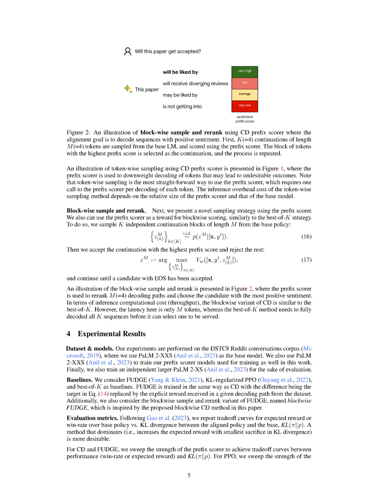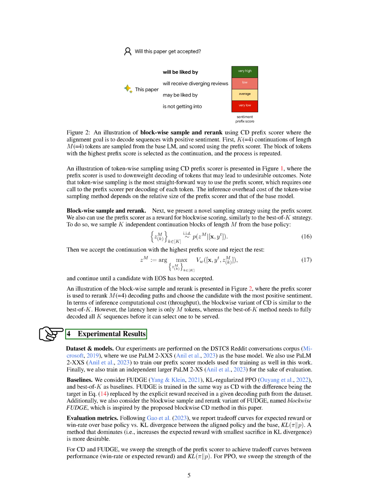Section Summary. The proposed method, controlled decoding, CD, introduces a prefix scorer, which is a transformer network trained to approximate the value function used in RL. The prefix scorer can be used for token-wise sampling, where it downweights decoding of tokens that may lead to undesirable outcomes, and for blockwise sample and re-rank, where it re-ranks decoding paths based on the prefix score. This method improves language model alignment and reduces inference latency compared to existing strategies.